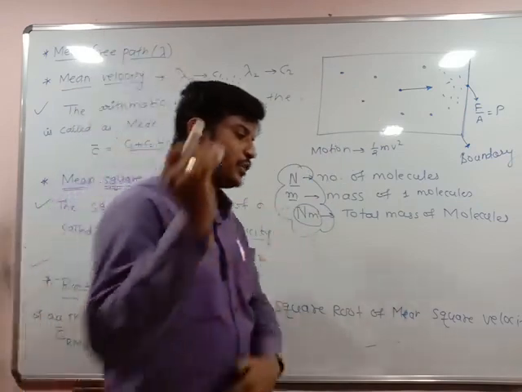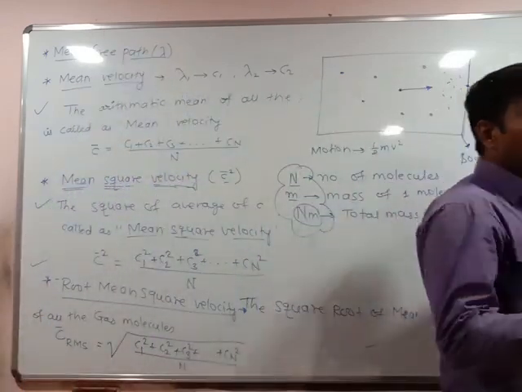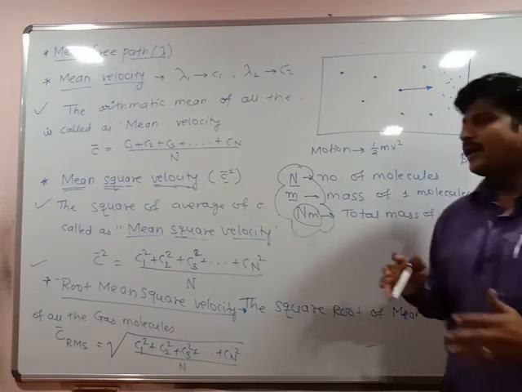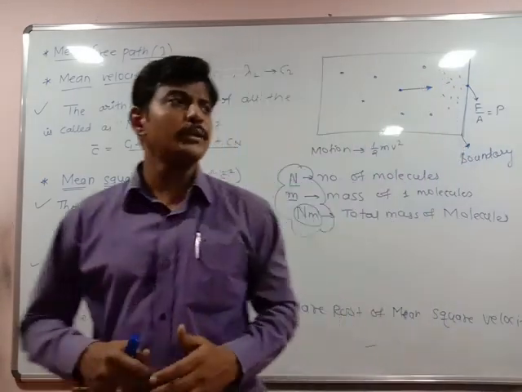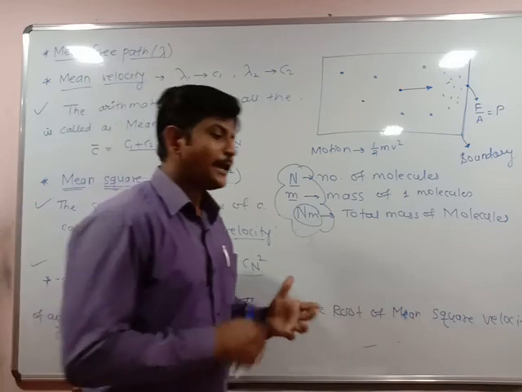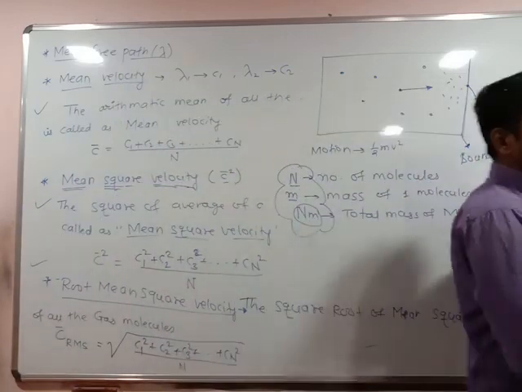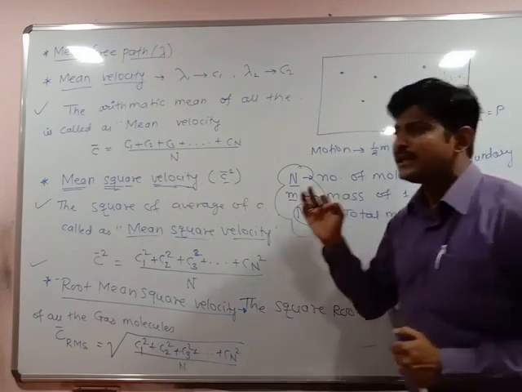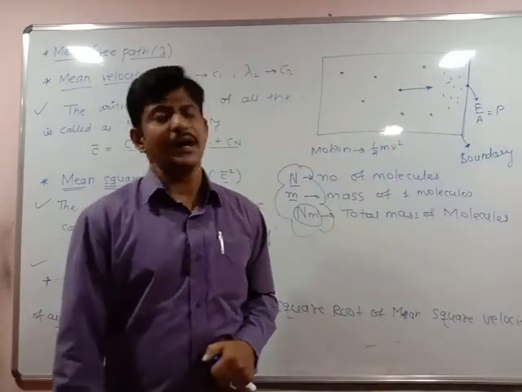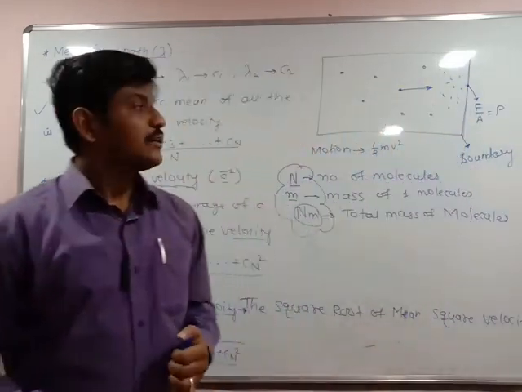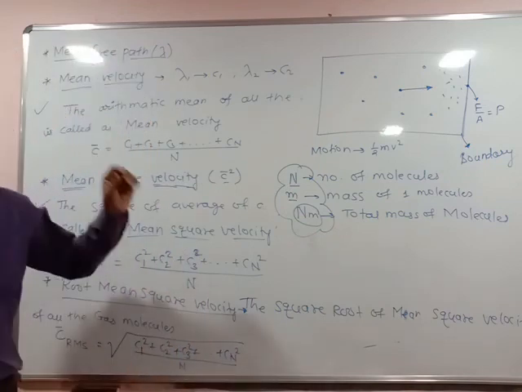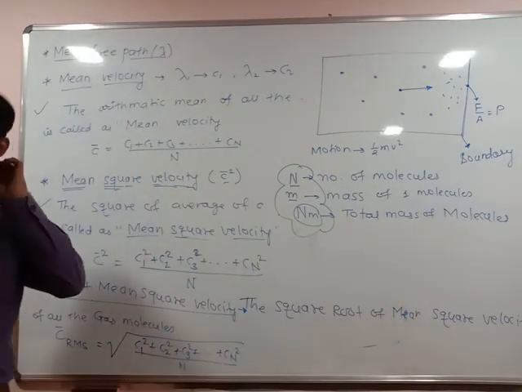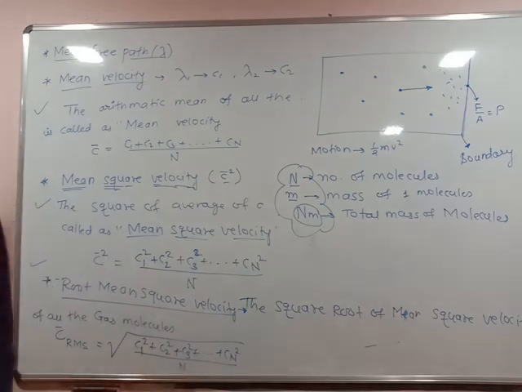So during positive velocity and negative velocity, how much momentum is imparted? Using that momentum, we will find the force, and using the force, we will find the pressure exerted by gas molecules within the container. That question could be asked in the examination for 4 marks. So in the next lecture, we will see the expression for the pressure exerted by the molecules. Okay, you can stop here. Thank you.